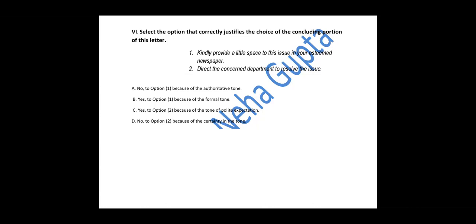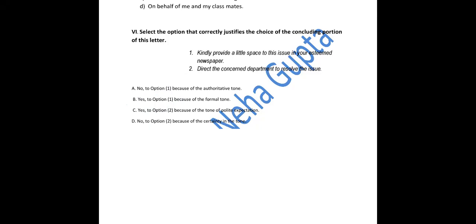A part, no to option one because of the authoritative tone. No, there is no authoritative tone there. Yes to option one because of the formal tone. C, yes to option two because of the tone of polite expectation. We are not expecting there even. D part, no to option two because of the certainty in the tone, as it is making it clear that. So it would be B part. Okay, now I'm moving to the next sample question.